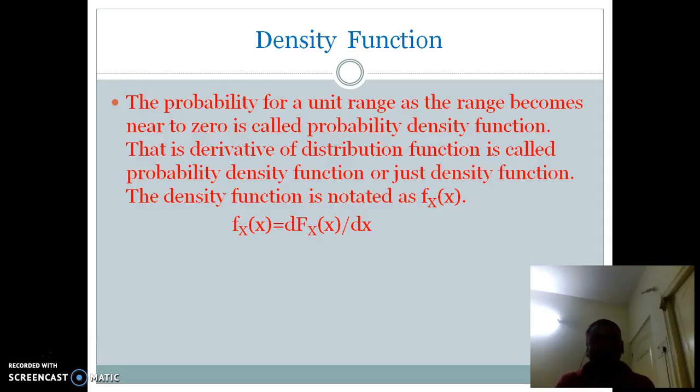The density function is notated as small f capital X of small x. Small f capital X of small x is equal to d capital F capital X of x divided by dx.